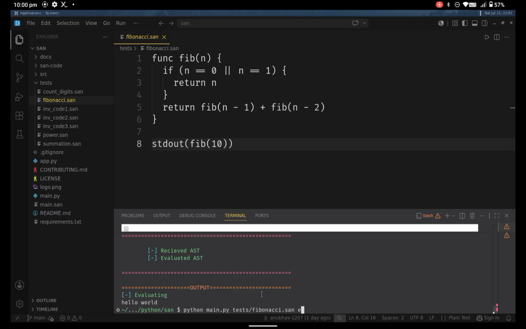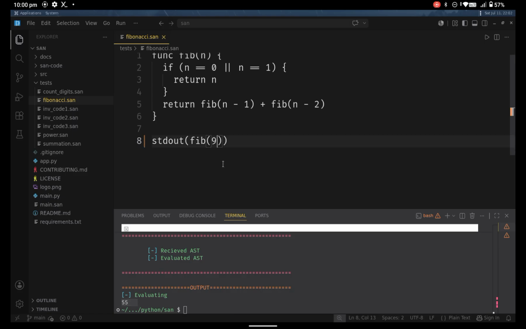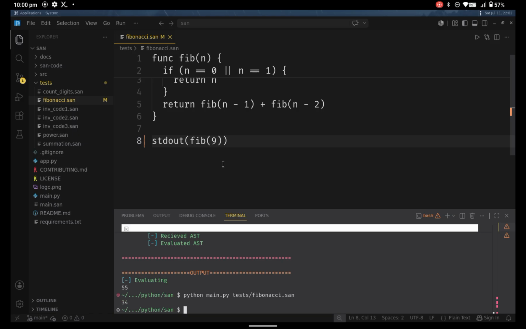We are gonna skip the explicit part because it adds unnecessary overhead and delay. As you can see, the 10th Fibonacci number is 55 as we received. Now if we switch it to the 9th one, we will still receive it. Let's remove the explicit keyword. Here we go.